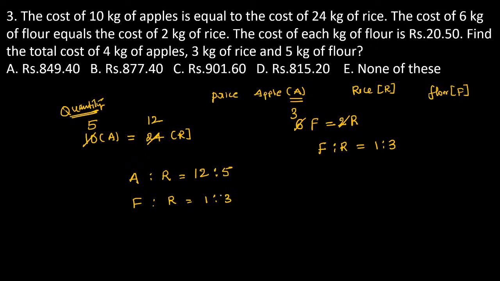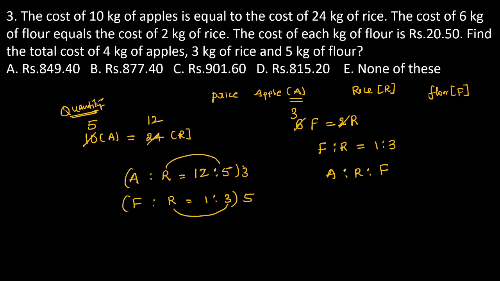If you see, the above alphabetical letters are A and R, and the below alphabetical letters are F and R. If you observe all of them, R is the common letter. If R is the common letter, the numerical value at the R position must be equal. That is the concept of ratio. Clear? Then what is the observation? Here R is equal to 5, and here R is equal to 3. To equate these values, we should multiply this number with 3 and this number with 5. Now you can get the ratio of A is to R is to F.